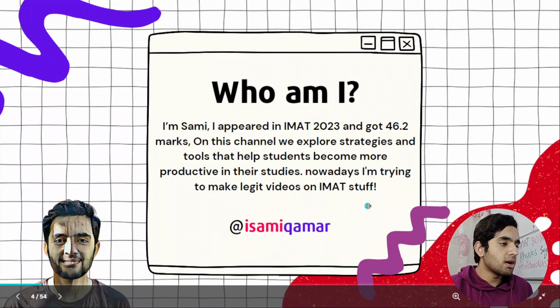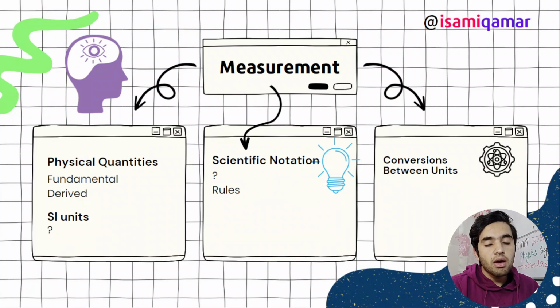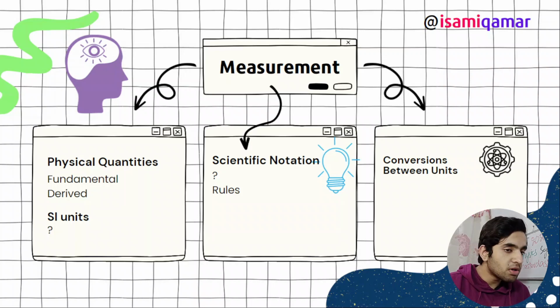The first chapter that we have is measurement. So in measurement, what do you need to study? Lots of students struggle with the syllabus. That's true. When I was giving the IMAT exam, each and every student in the community was discussing what to study in this chapter and how to study, and people were so confused about how to deal with it.